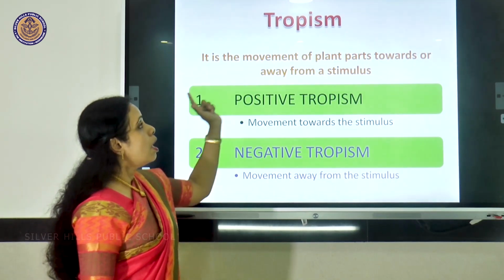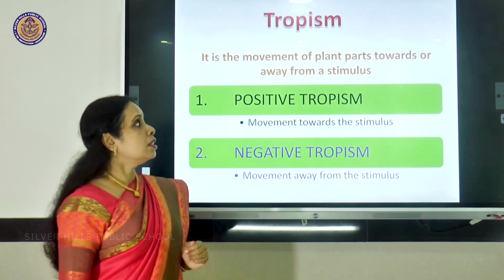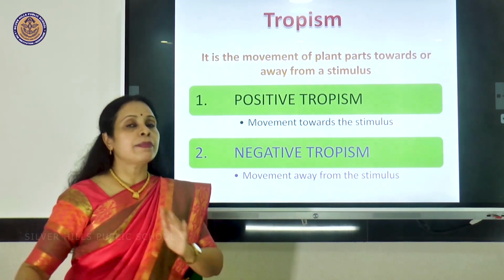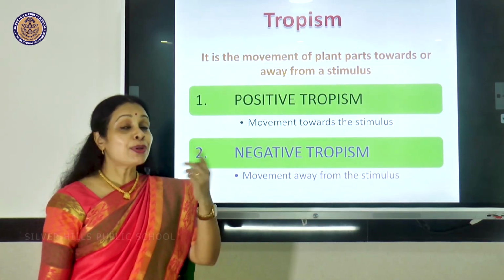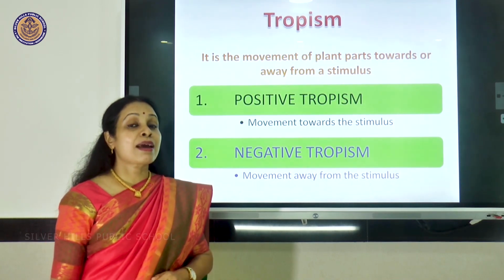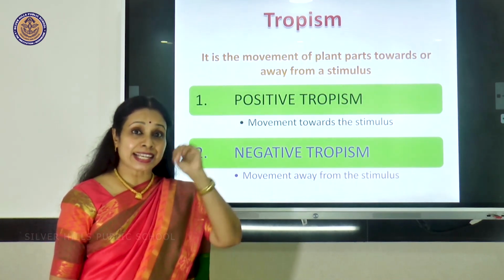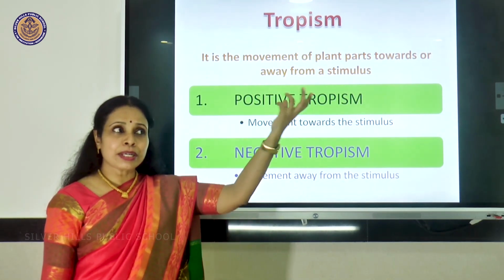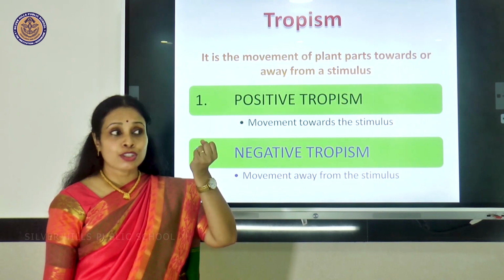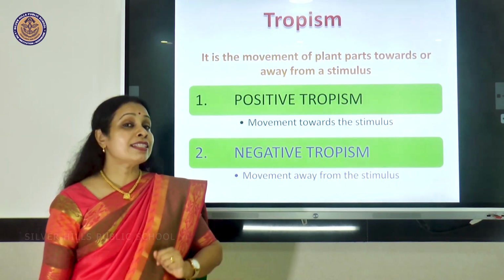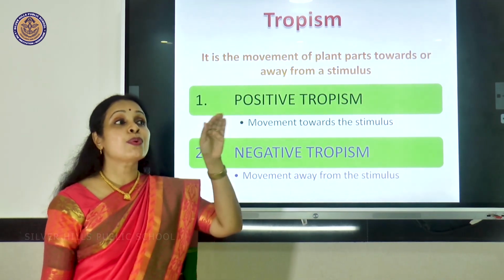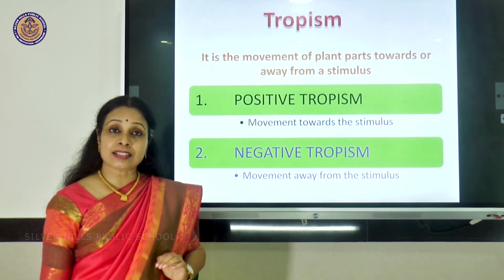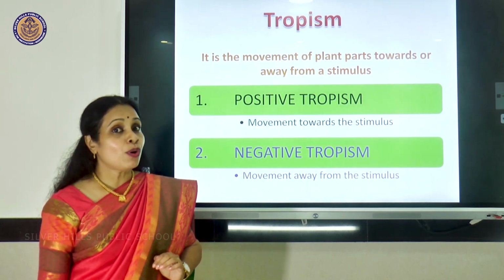Tropism means movement of plant parts towards a stimulus or away from a stimulus. A very good example for that is the stem of a plant bending towards light. Especially if you keep it in a room, sunlight will be coming only from one direction. So if you kept it near the window, you can see all the plants are bending towards the light, towards the area where there is sunlight. So that's an example for tropism.